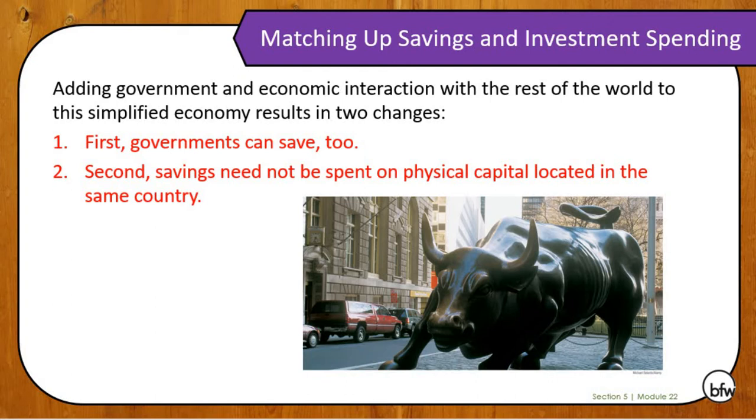Adding government and economic interaction with the rest of the world basically results in two changes, because that's in a very simplified economy, just one closed economy. So once we include governments, we have to know that governments can save too. And also that savings don't have to be spent on physical capital located in the same country. So people can borrow money and spend that borrowed money in other countries.